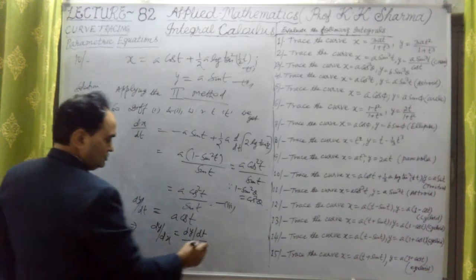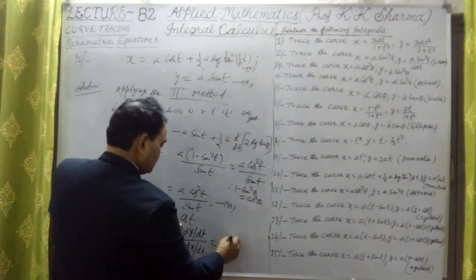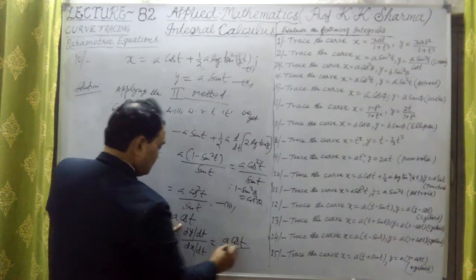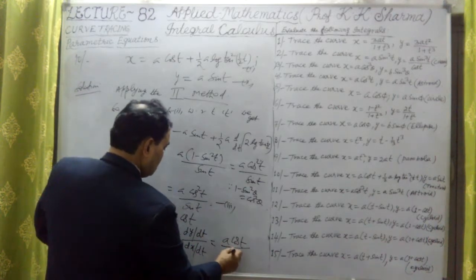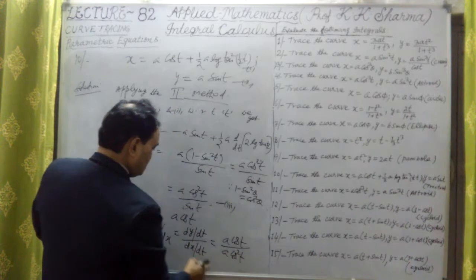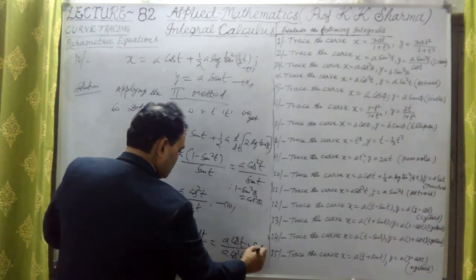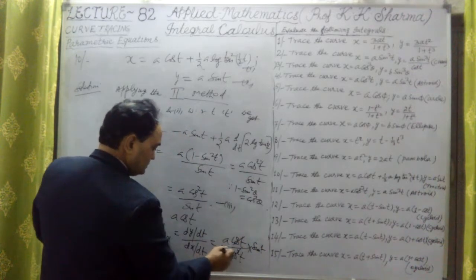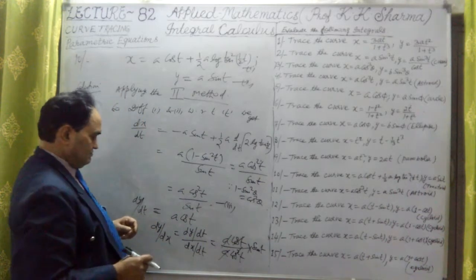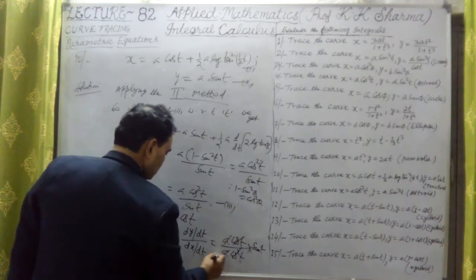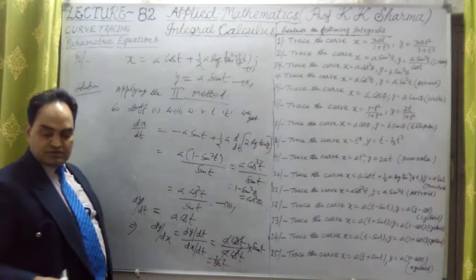So dividing a cos t by dx by dt, which is a into cos square t upon sin t, sin t will come in the numerator. One cos t cancels out, a cancels out. It is nothing but sin t upon cos t, that means tan t. So dy by dx equals tan t.